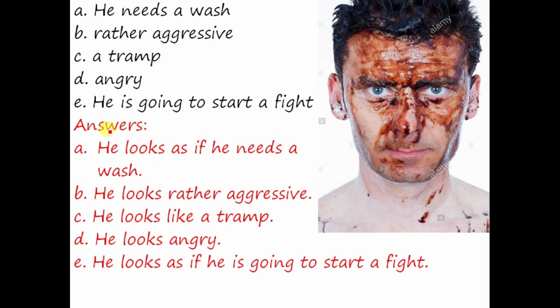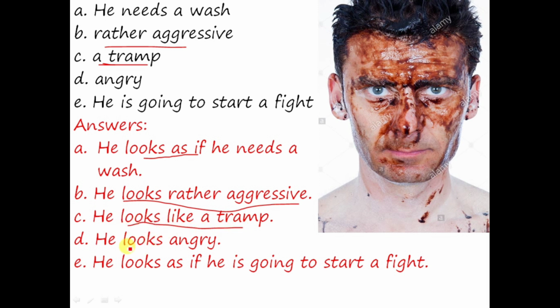So let's see, he needs a wash. Here it is a sentence, he needs a wash, therefore we are using as if. He looks as if he needs a wash. Similarly, rather aggressive, it is adjective, therefore he looks rather aggressive. Similarly, a tramp, obviously it is a noun, you can see article there, so he looks like a tramp.